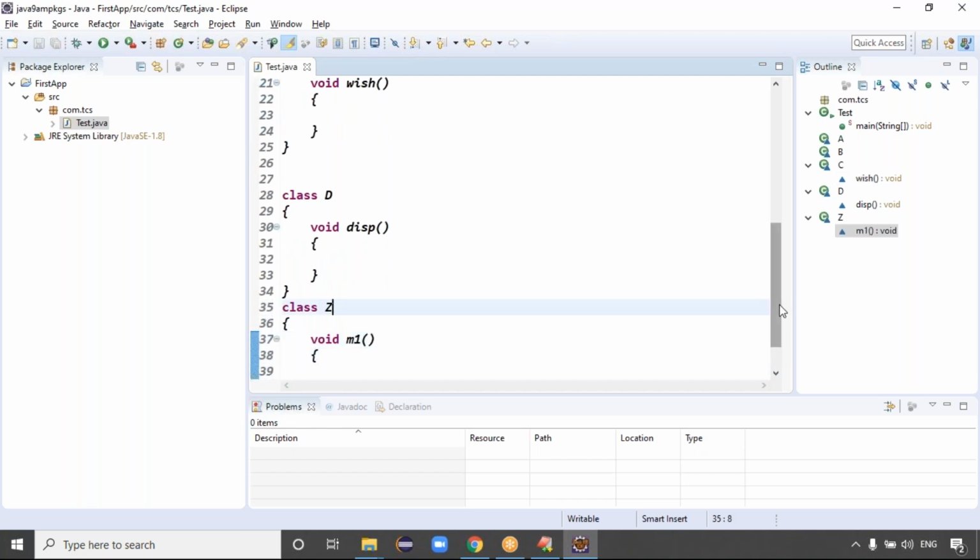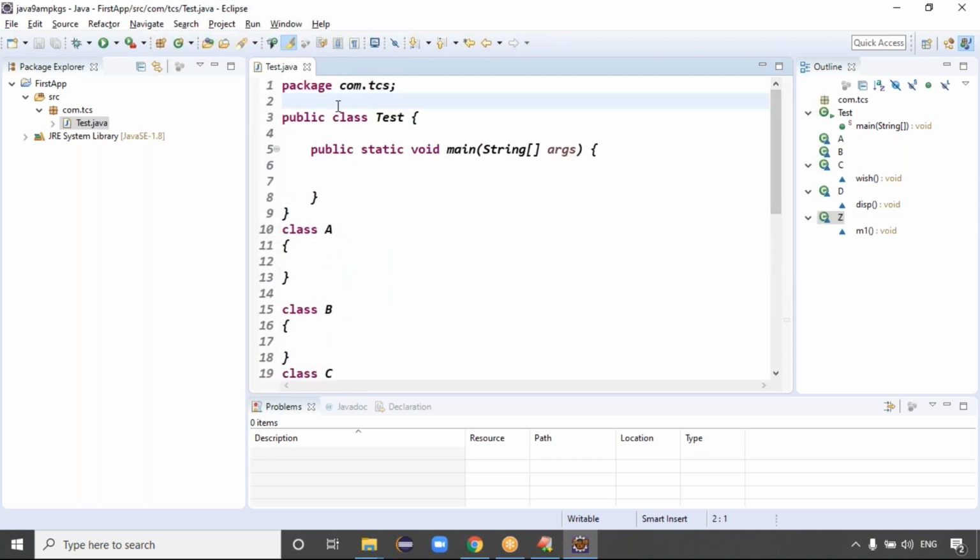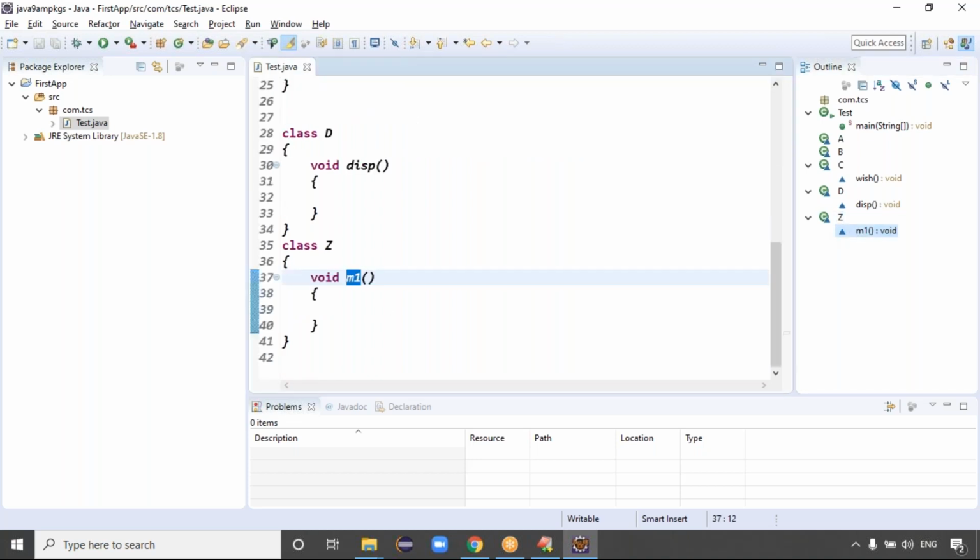Say I have 1,000 lines of code and I'm at the first line. What do I have to do? I have to go to the Z class m1 method directly. If you click on it in the Outline, control goes directly to that method, guys. You got clarity about the Outline, right? See all these points, you'll get some clarity and some confidence.